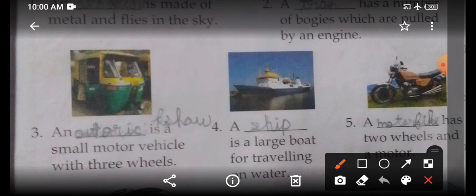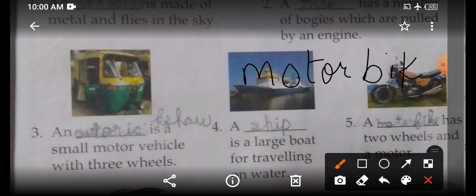A dash has 2 wheels and a motor. Now you can see, look at the picture at question number 5 and you can guess what it is. It is a motorbike. How will you write? B-I-K-E. Bike. It is a motorbike. So children write, a motorbike has 2 wheels and a motor.